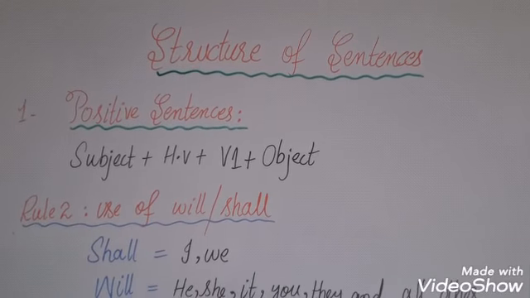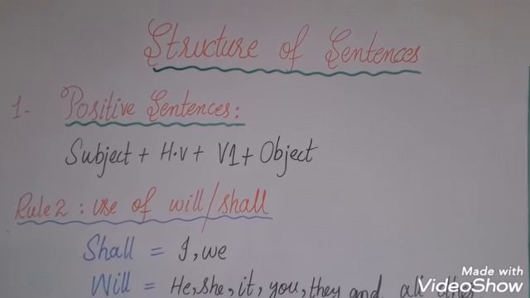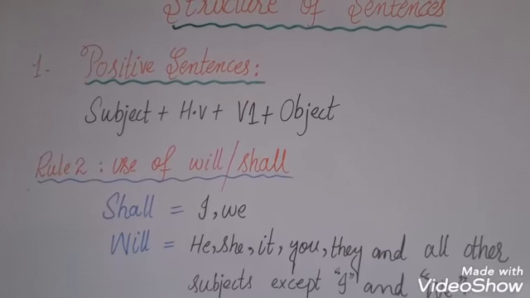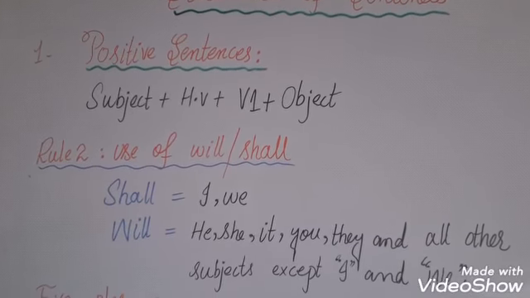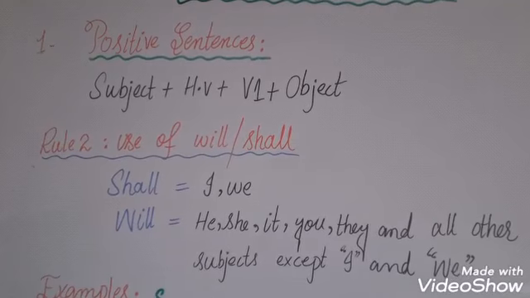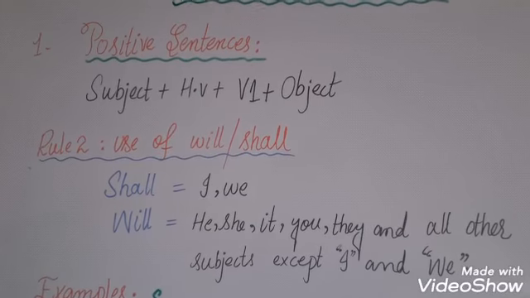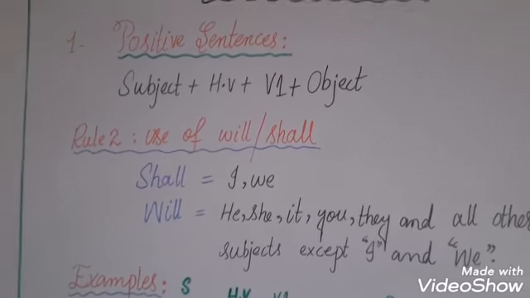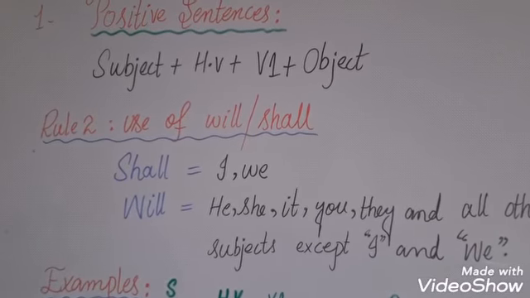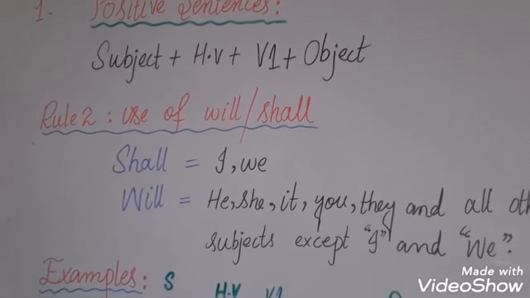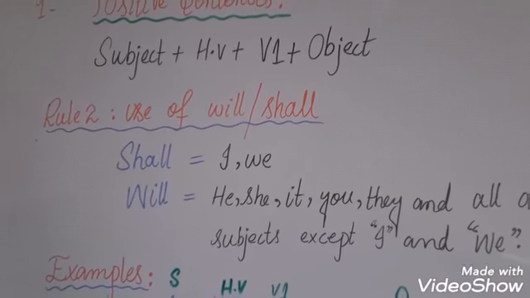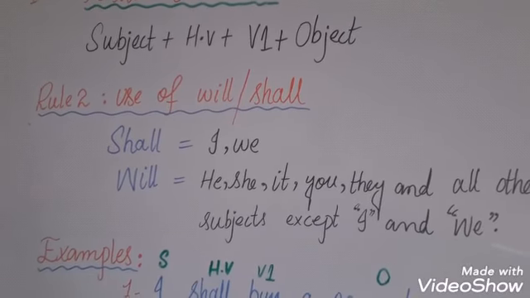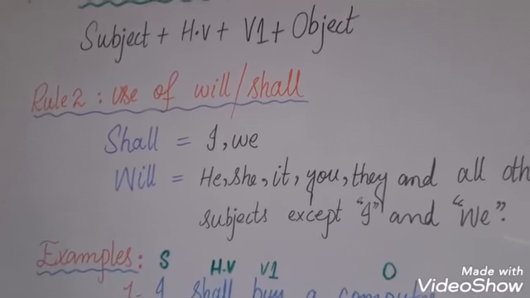So now we are going to discuss the structure of sentences. At first we shall discuss positive sentences. The structure of positive sentences: subject, helping verb, V1 or first form of verb, and object. So we shall use subject first of all, the person who is doing an action, and helping verb, will or shall, and first form of verb will be used, and then we shall apply object.